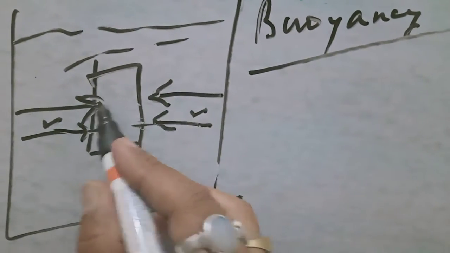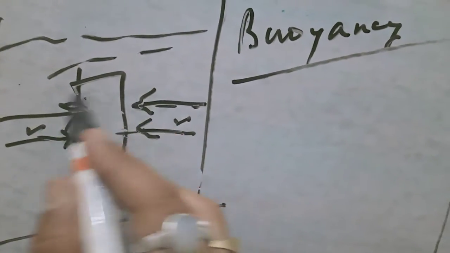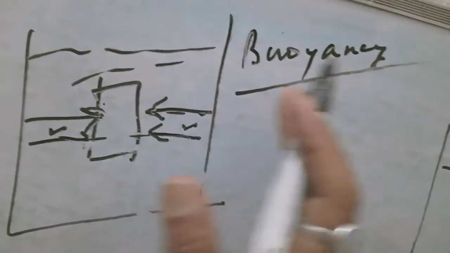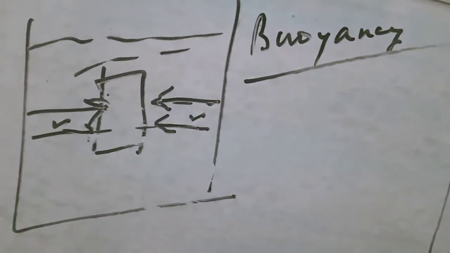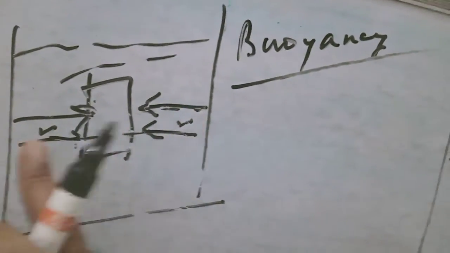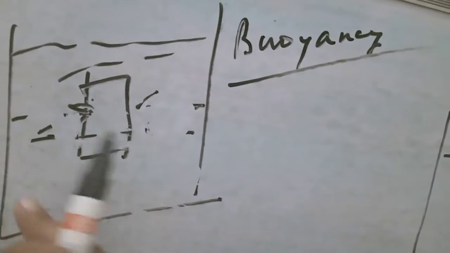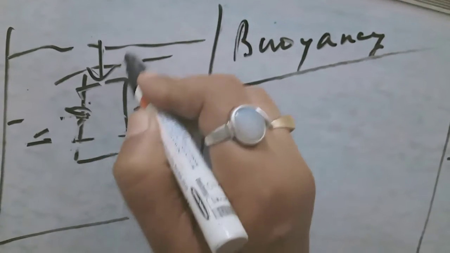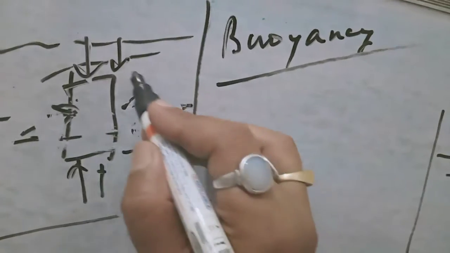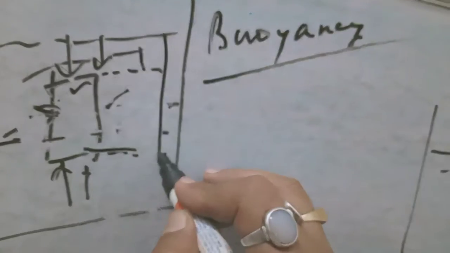Here also, if it is 10 Newton, it must be minus 10. If it is something like minus 2 or minus something, the other will be plus something. If we consider this direction as positive, we will consider this direction as negative. Since the magnitude is the same, no resultant force will be there in the horizontal direction because they cancel each other's effect. So the horizontal force is 0, but there must be some forces exerted on the body because of the difference in height of the liquid. This surface is at a lower height and this surface is at a greater height of the liquid.